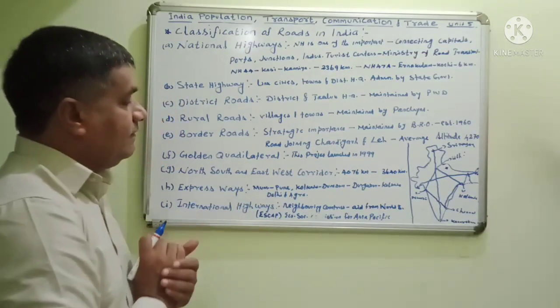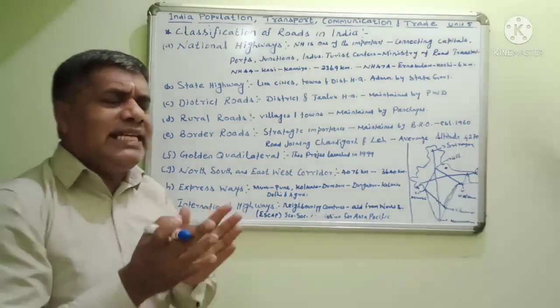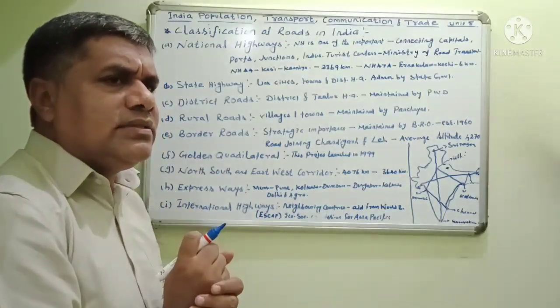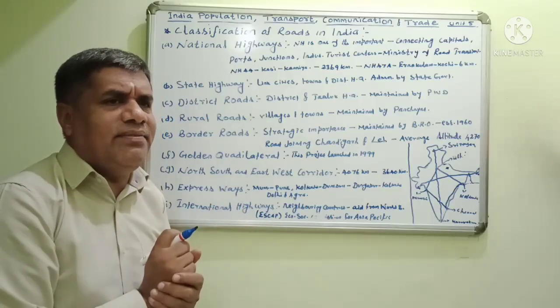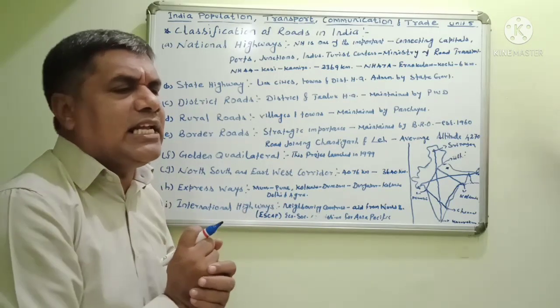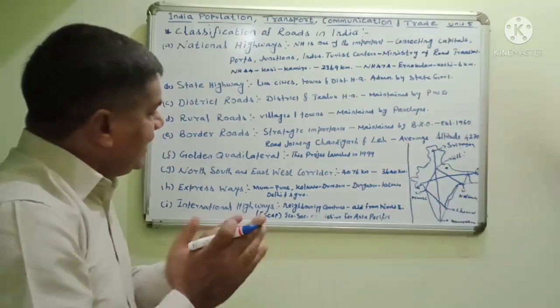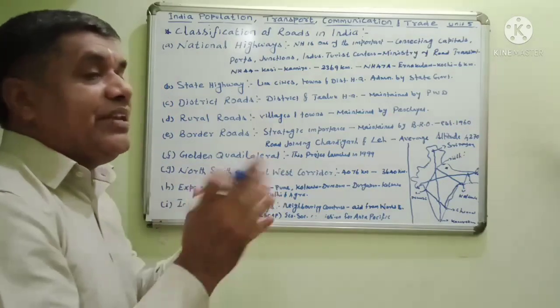International highways. In India, the international highways are maintained by our Indian government, particularly with the neighboring countries.